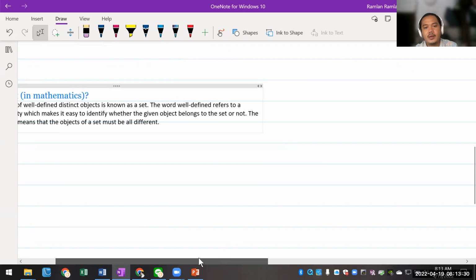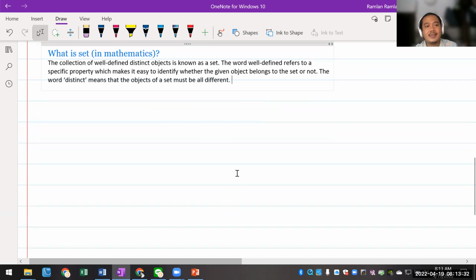Okay, so this is the definition of set. The collection of well-defined distinct objects is known as a set. The word well-defined refers to a specific property which makes it easy to identify whether the given object belongs to the set or not. The word distinct means that the objects of a set must be all different.